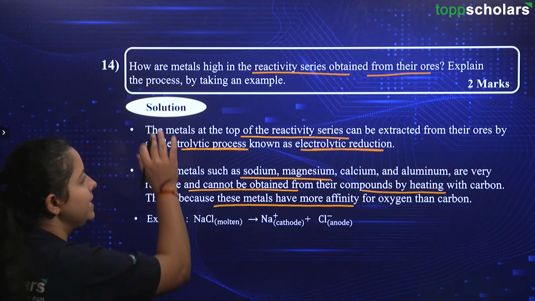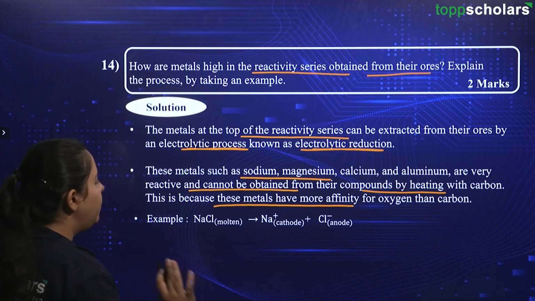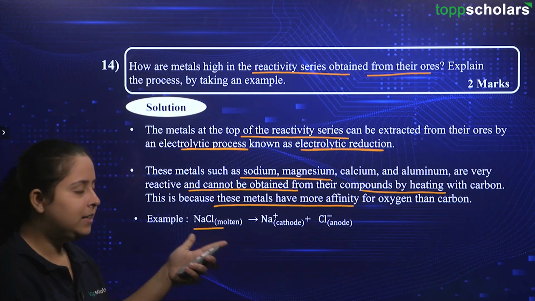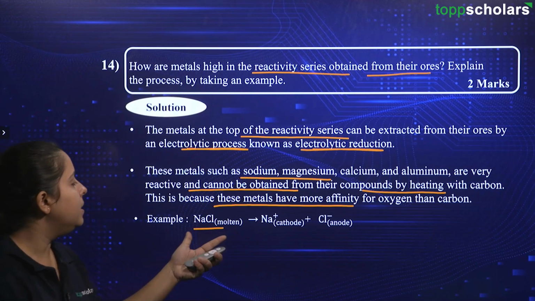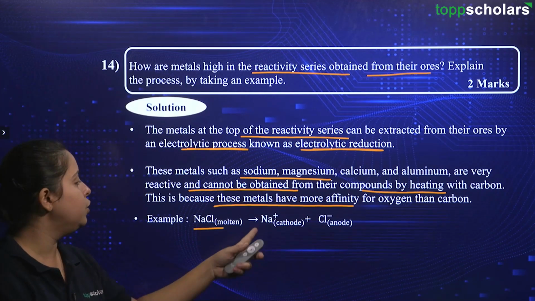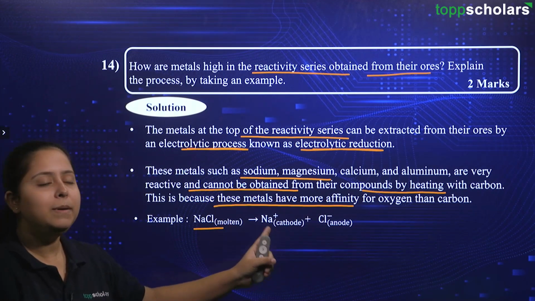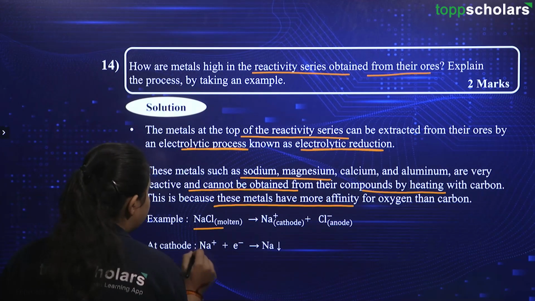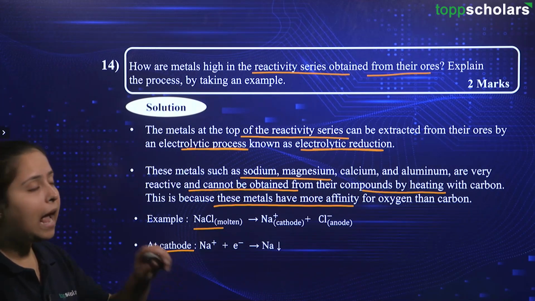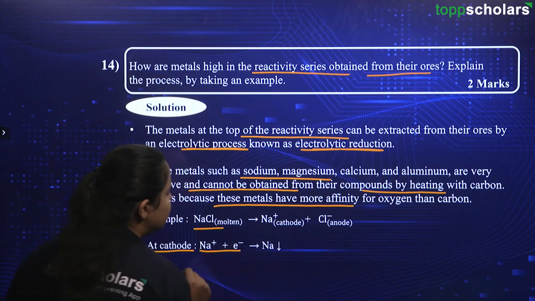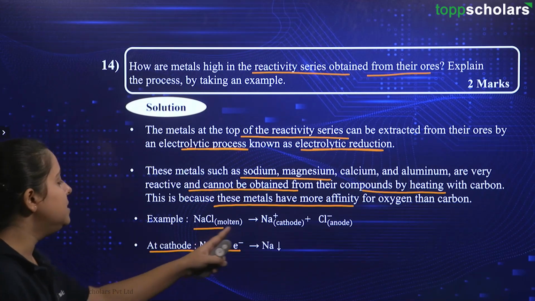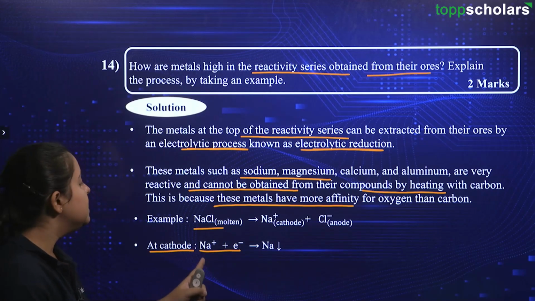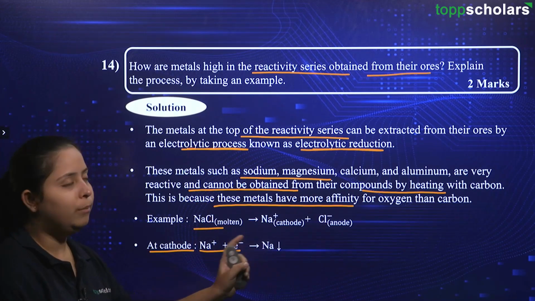Going ahead, you are supposed to explain this process using an example. So, we will be taking the example of sodium metal. This is the salt NaCl, in molten state. Now, we are doing the electrolysis and there is formation of Na+ and Cl-. Na+ is present at cathode and Cl- is present at anode. Then, let us see the reaction at cathode as well as the reaction at anode. At cathode, this Na+ is accepting an electron and thus it becomes sodium metal which is being deposited. So this Na+ combines with the electron and we form Na.